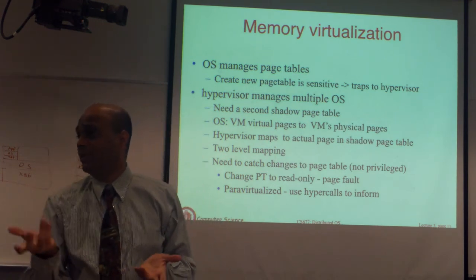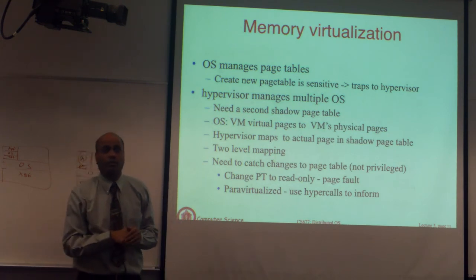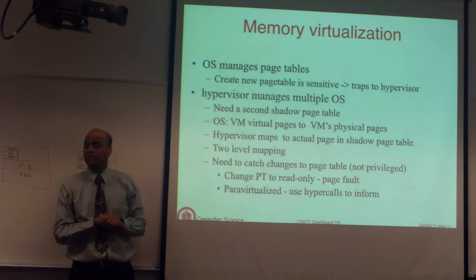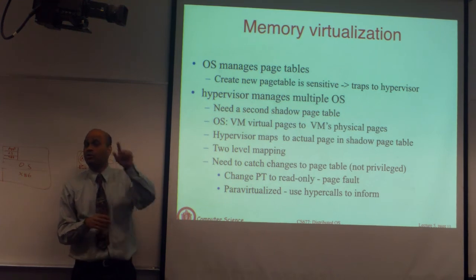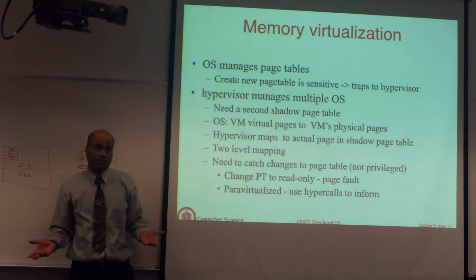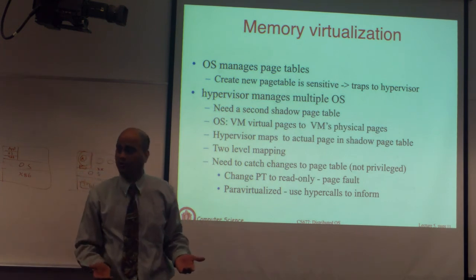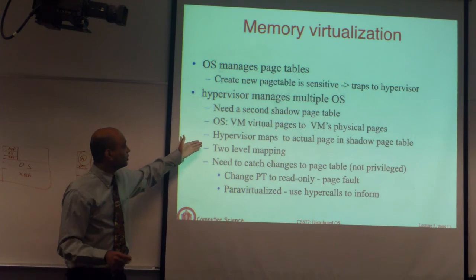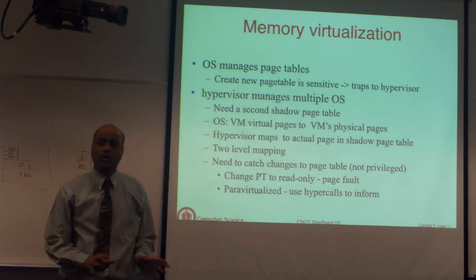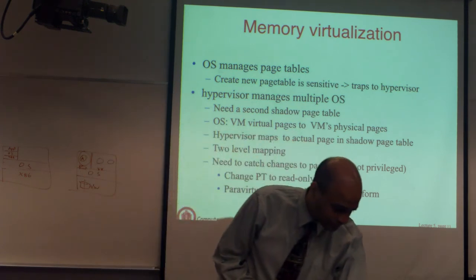So this is basically a simple trick that you will have to put in place in order to allow OSs to make changes transparently. You can't go into the OS code and start doing something. You have to still do it at the hypervisor level. So you use this notion of two-level mapping and shadow page tables to do memory virtualization.